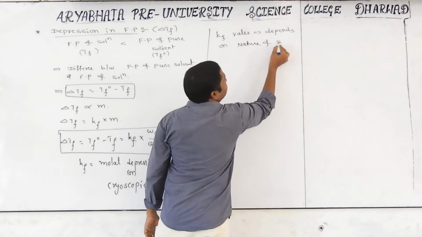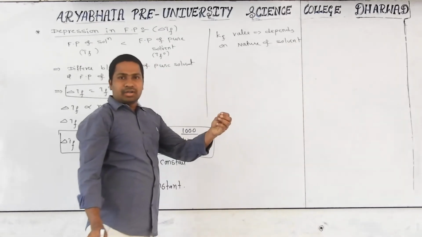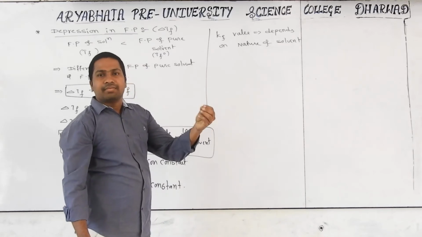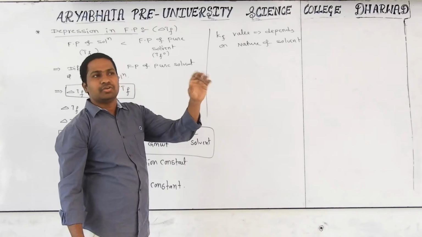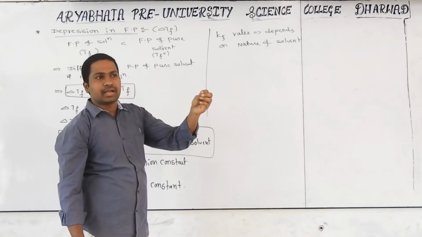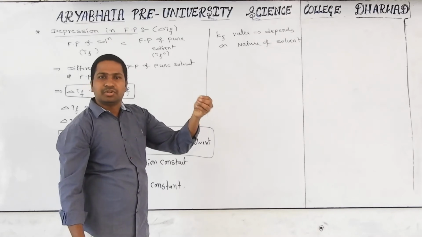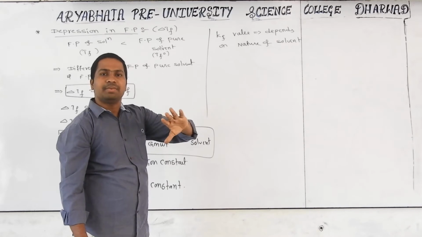What is the meaning of this? You take water; the Kf value will always be fixed. Whatever solution you prepare, if you use water as the solvent, its Kf value will be fixed. If in another solution you use alcohol as the solvent, its Kf and Kb values will be fixed.